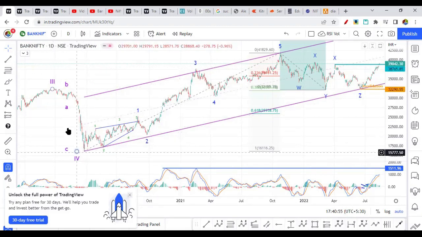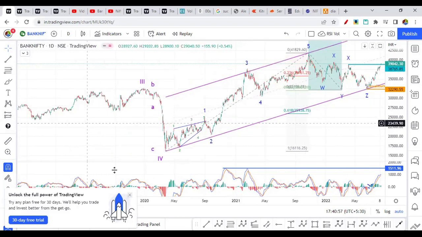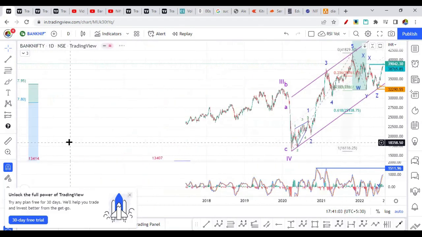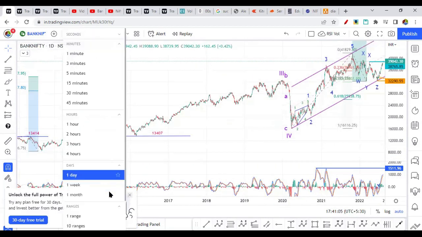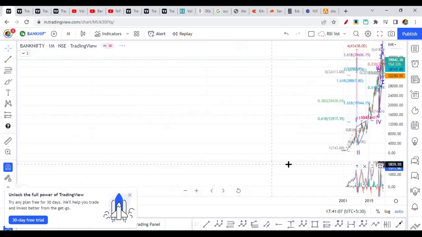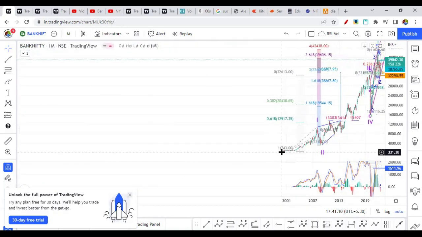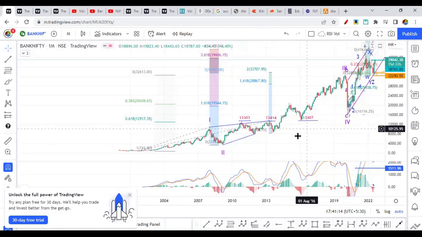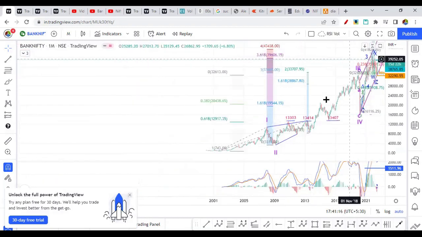Ignore these wave counts. The previous wave counts are still in progress, and I am not much sure from the all-time low, which may be Bank Nifty's all-time low. I'm still not confident enough to plot the chart. So somewhere from 2001 Bank Nifty has started trading, and this wave count I'm not so sure.